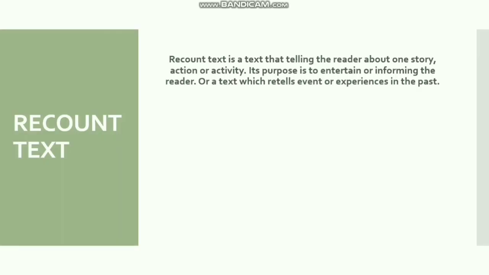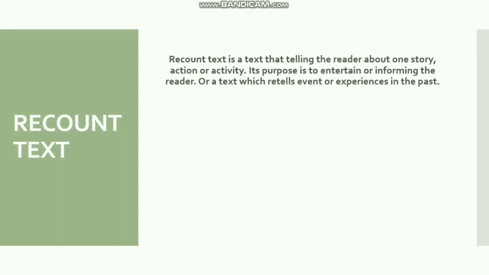Second, I will explain to you about recount text. Recount text is a text that tells the reader about one story, action, or activity. Its purpose is to entertain or inform the reader, or a text which retells an event or experience in the past.